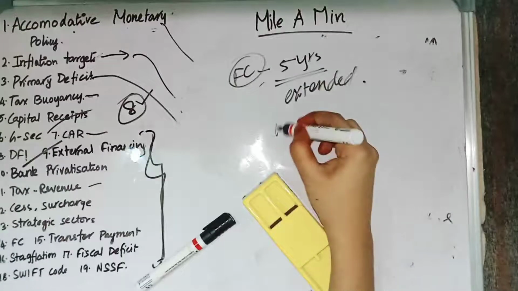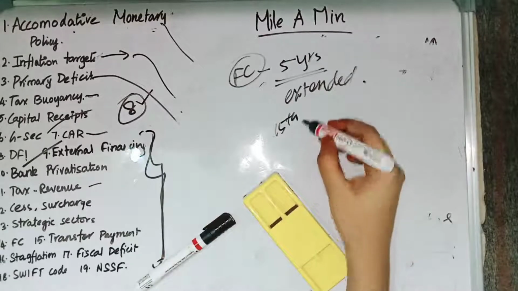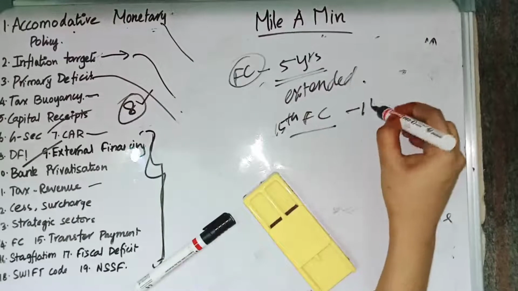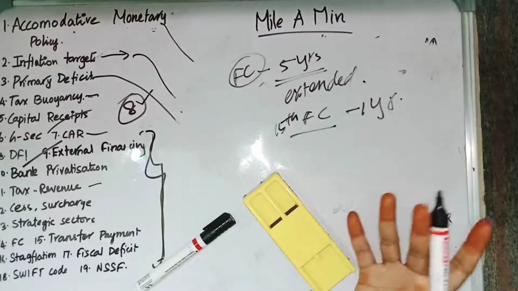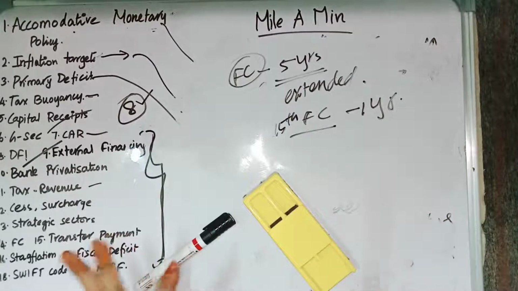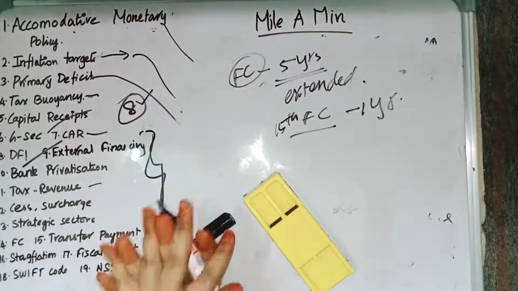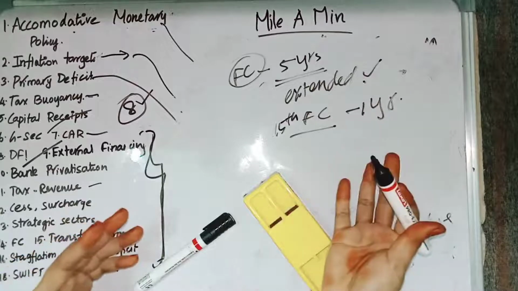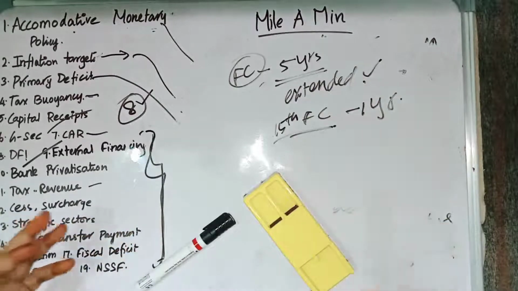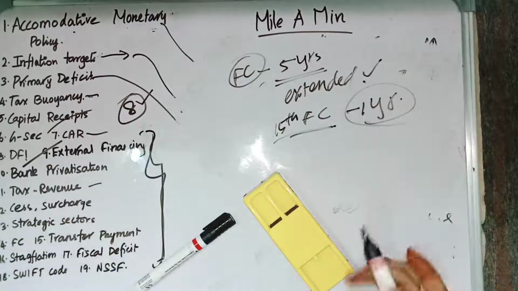Why is it in news? Because the 15th Finance Commission has been given a 1-year extension because of the uncertainties in the macroeconomy. So the Finance Commission submits a report once in 5 years, and this can be extended based on the macroeconomic situation, and the 15th Finance Commission is extended by a year. That is why it is in news.